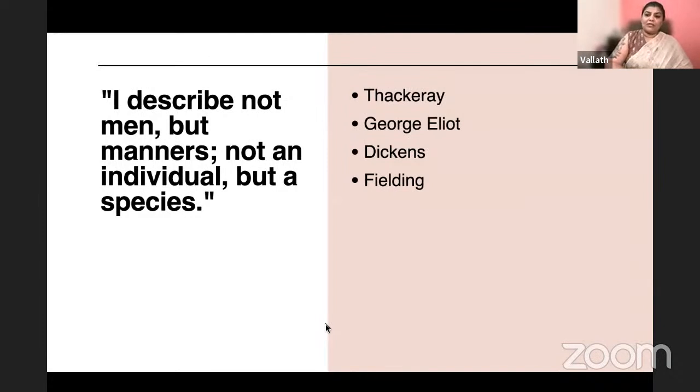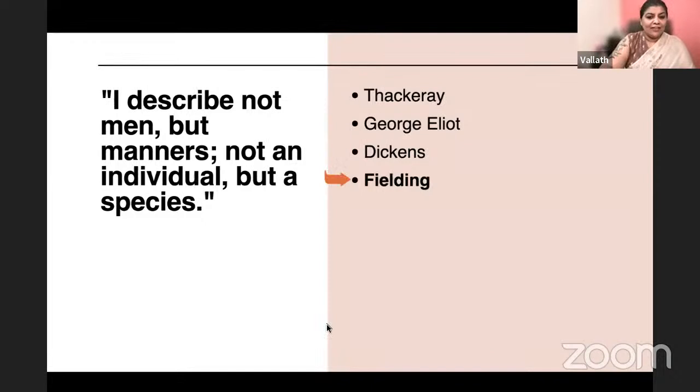He is talking about the entire humanity, universal human nature. This is a feature of Neoclassicism. Who said this? Is it Thackeray, George Eliot, Dickens, or Fielding? Remember, only one of them is a neoclassicist.